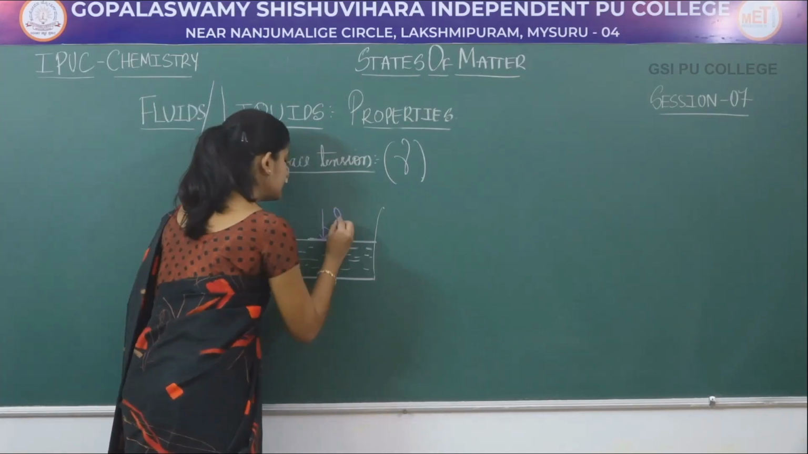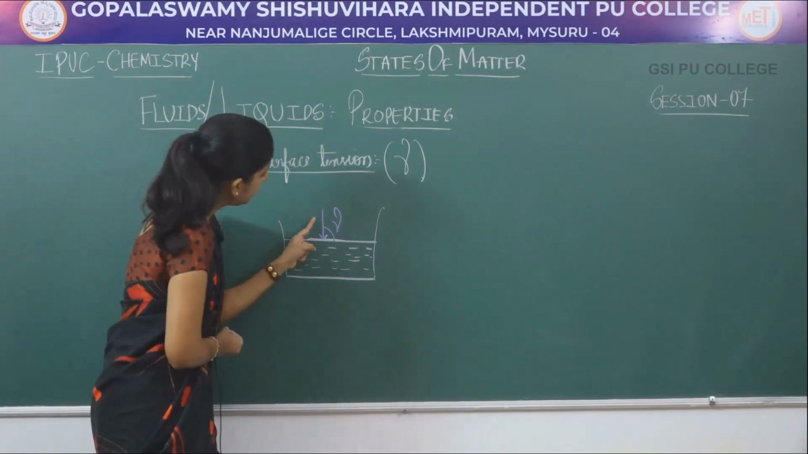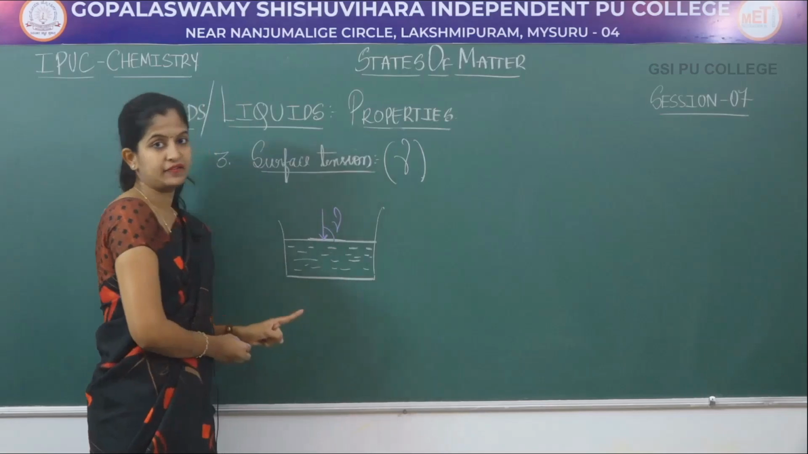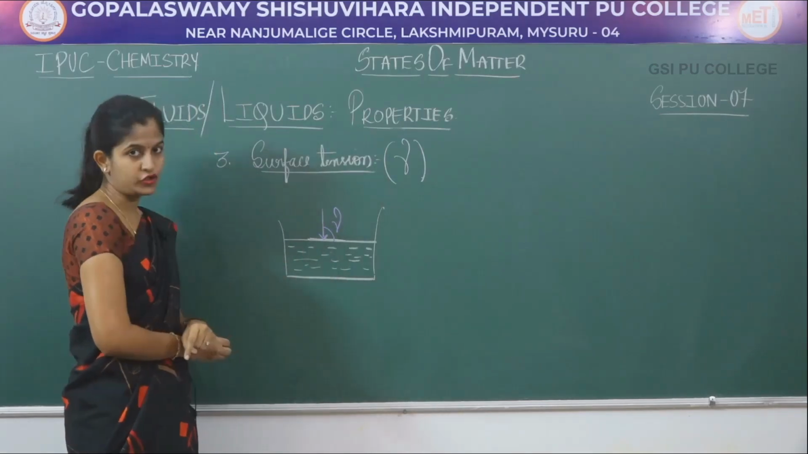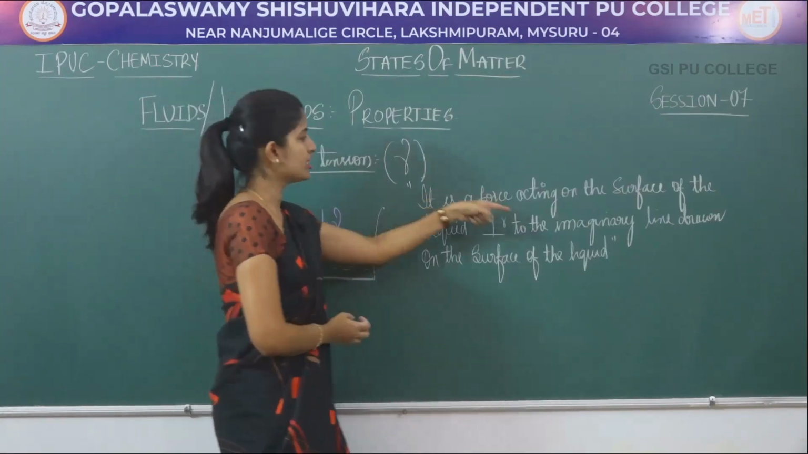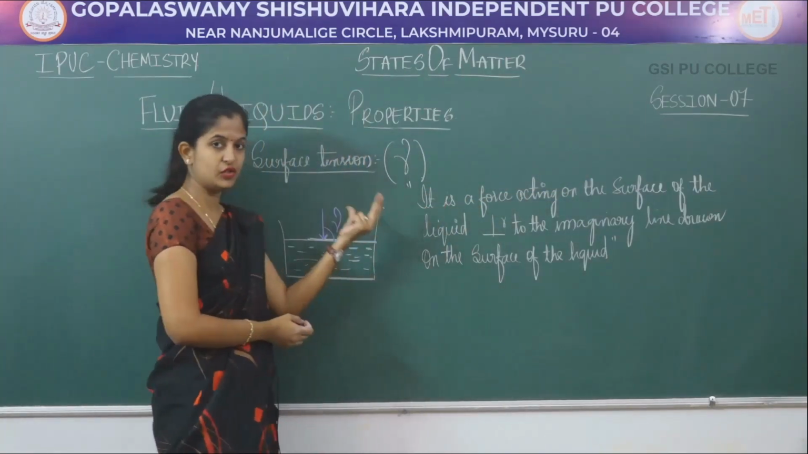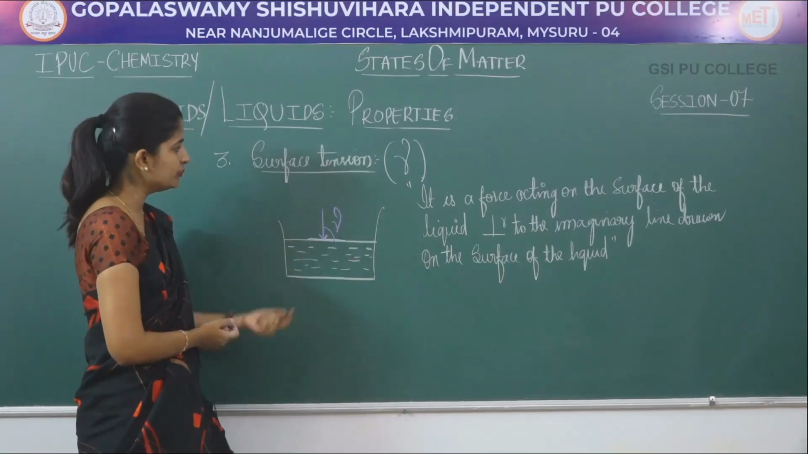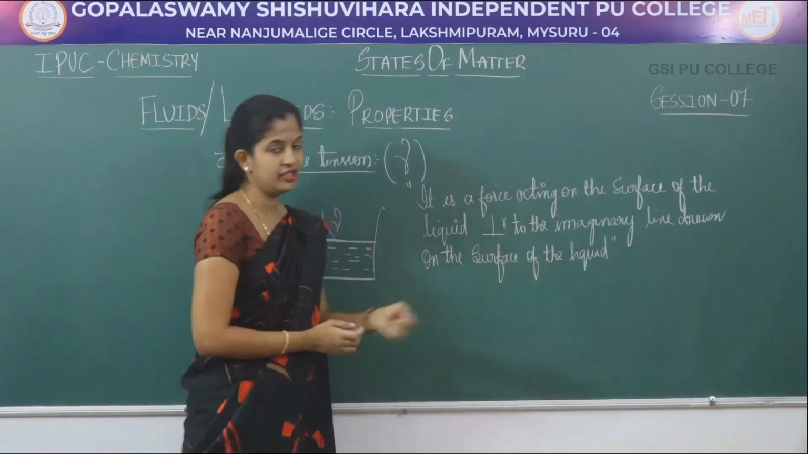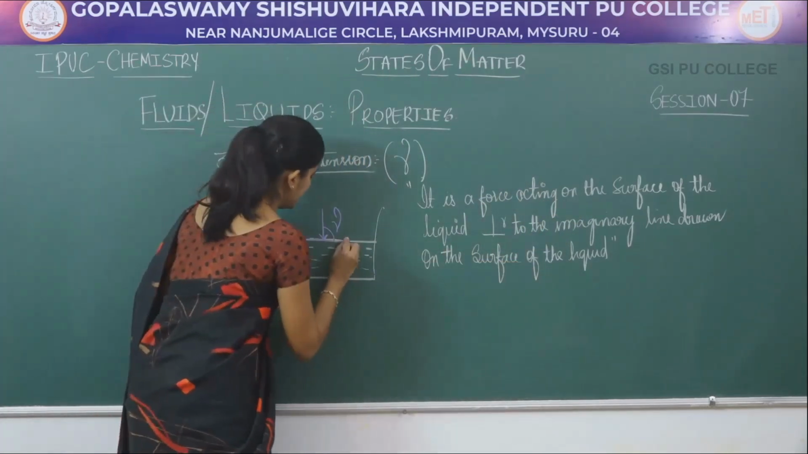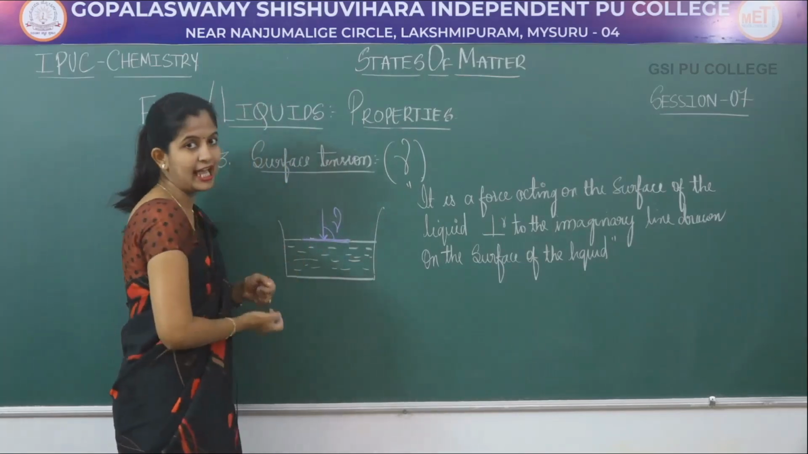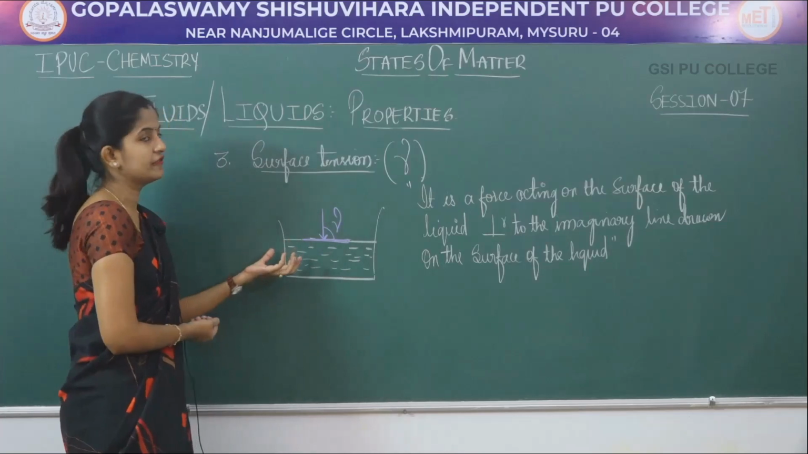So this is your surface tension. So it's a force acting on the surface of the liquid perpendicular to the surface. So that force acting upon the liquid is called as your surface tension. It's a force acting on the surface of the liquid. Liquid ನ surface ಮೇಲೆ act ಮಾಡ್ತಾ ಇರೋ ಒಂದು force. It is perpendicular to the imaginary line drawn on the surface of the liquid. So ಇದನ್ನ ನಾನು ಒಂದು imaginary line drawn on the surface of the liquid ಅಂತ ತಗೊಂಡ್ರೆ ಆ ಲೈನ್ ಗೆ perpendicular ಆಗಿ ಆಕ್ಟ್ ಮಾಡುವಂತ ಫೋರ್ಸ್ ನ you call it as surface tension.